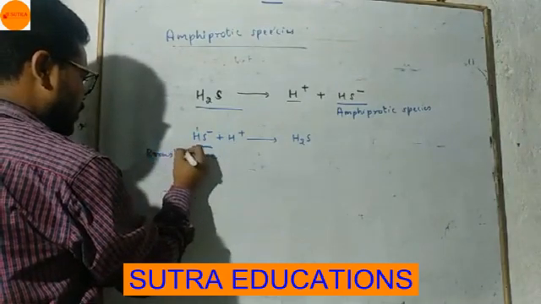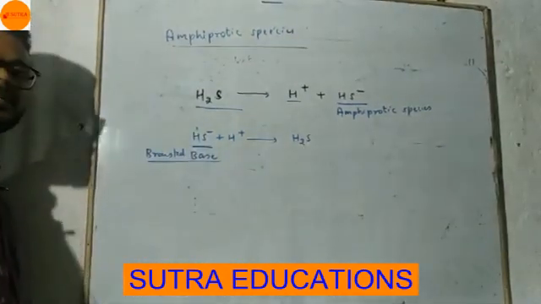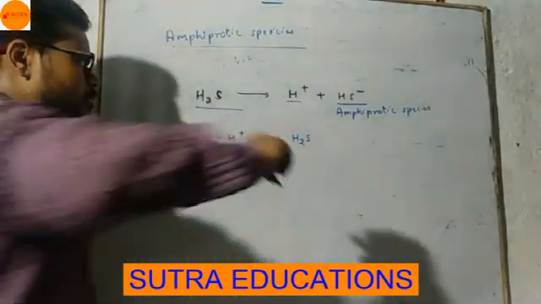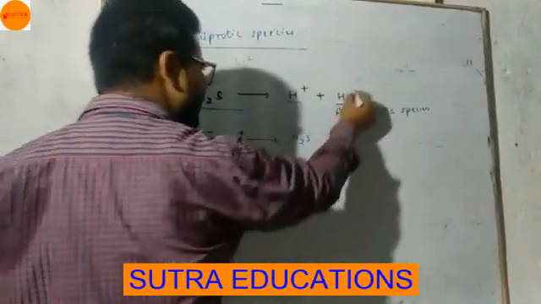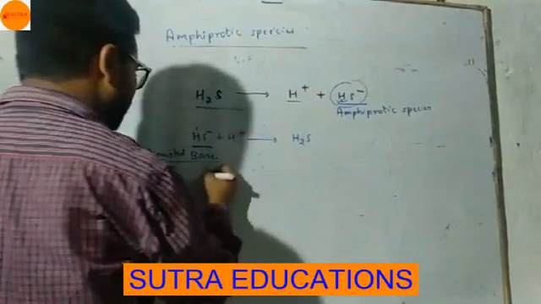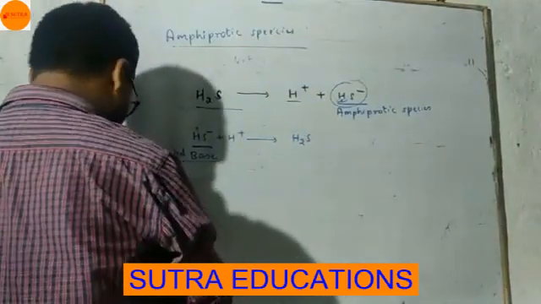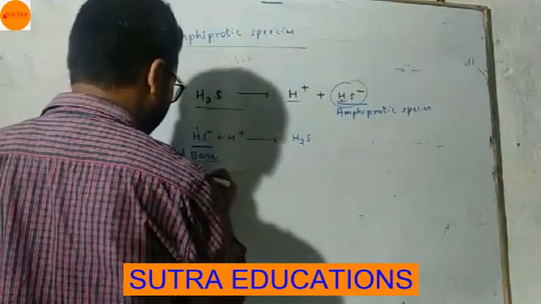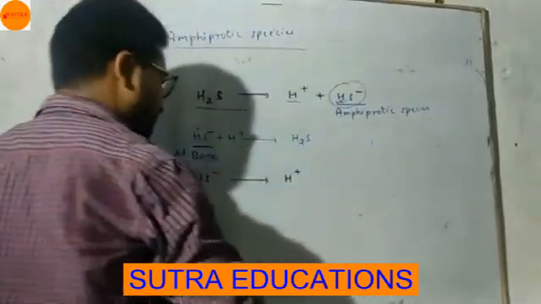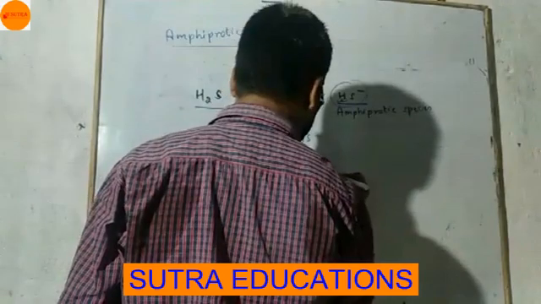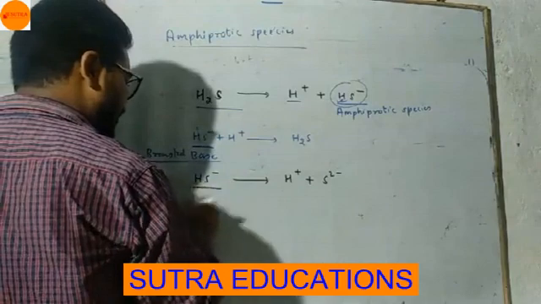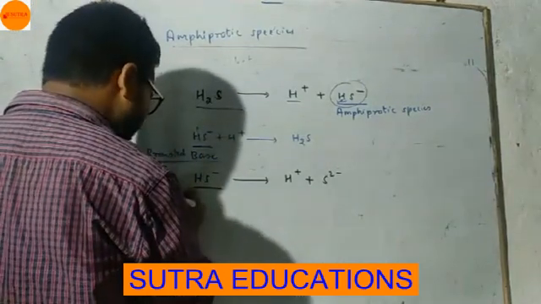And this HS minus has one hydrogen, so it can release the hydrogen. So we will say HS minus can give H plus ion plus S2 minus. So here it is giving H plus ion, so what is it? Acid, or you can say Bronsted acid.